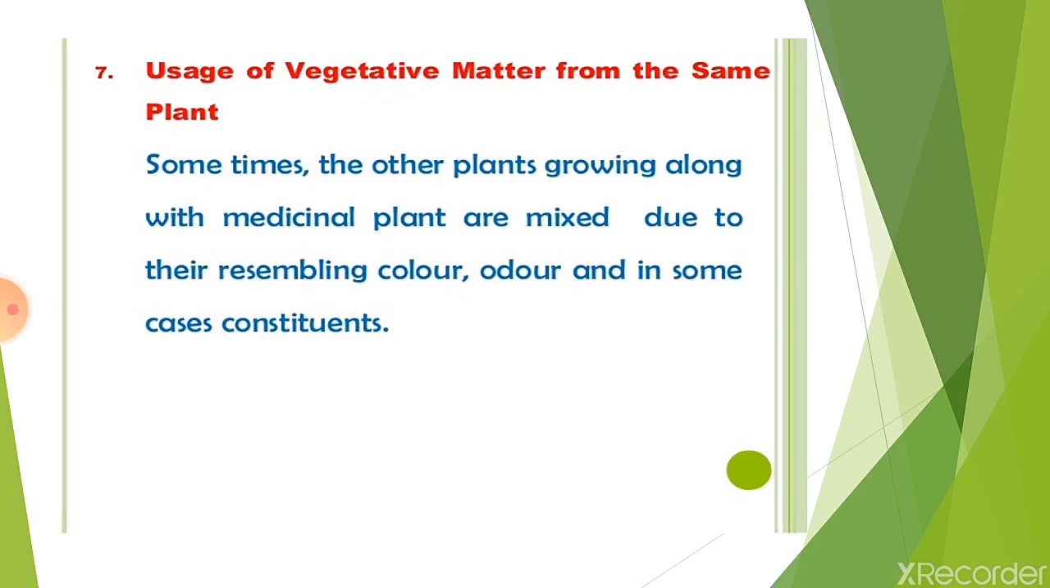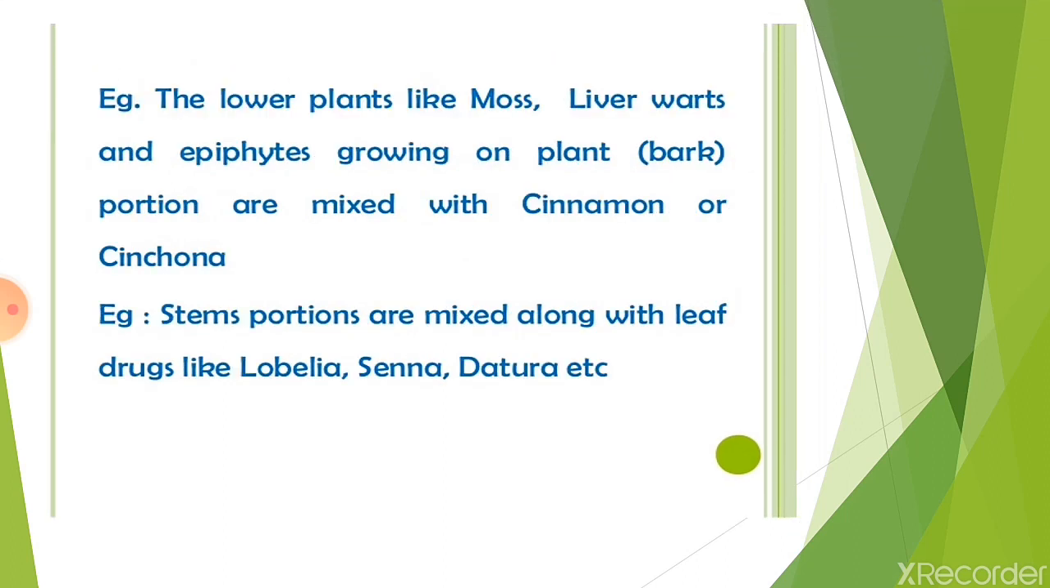Sixth type of adulteration is usage of vegetative matter from the same plant. Sometimes other plants growing along with medicinal plants are mixed in due to their resembling color, odor and in some cases constituents. For example, lower plants like moss, liverworts and epiphytes growing on the plant's bark are mixed with cinnamon or cinchona. Another example, stem portions are mixed along with leaf drugs like lobelia, senna and datura.